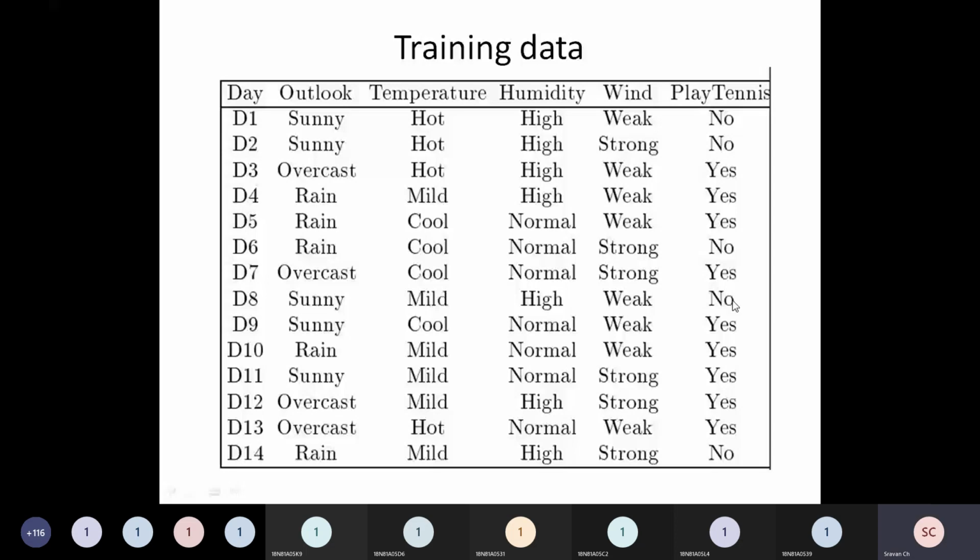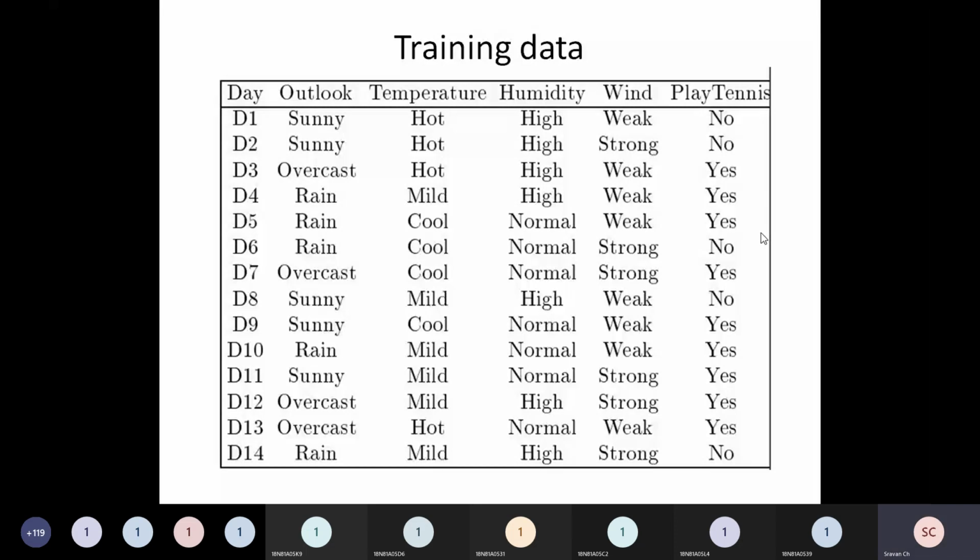Out of 14, 9 are positive examples and 5 are negative examples. I want everyone to note this point. 9 are positive examples, 5 are negative examples. So we will move forward. This is my training data.